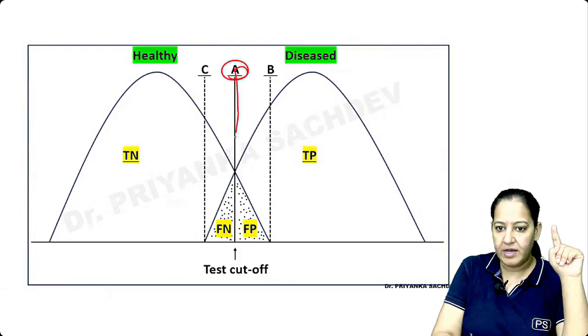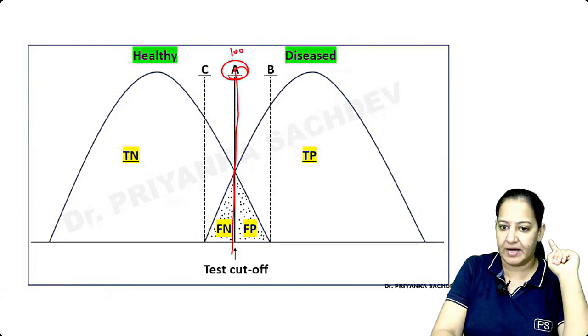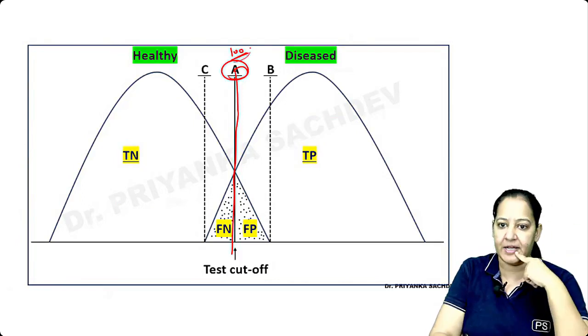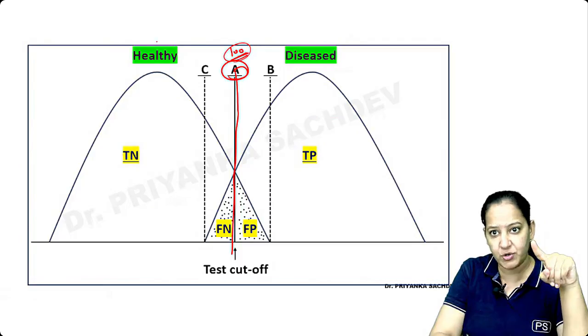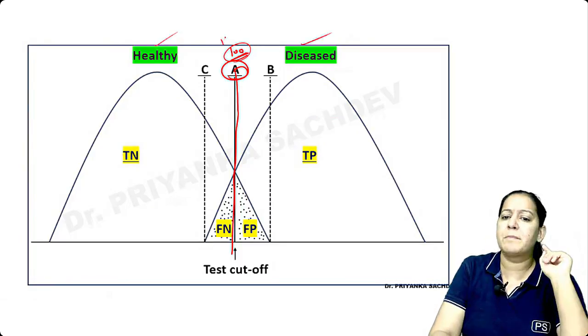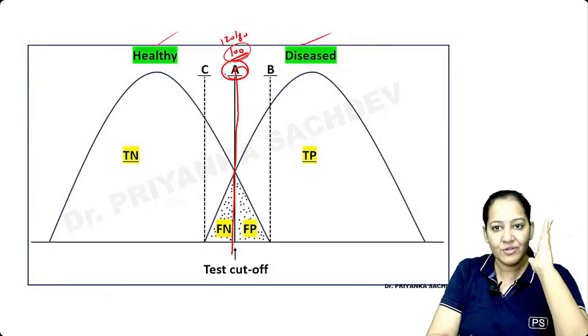A is the cutoff. Just suppose I take the cutoff for blood sugar as 100. Below that, the person is non-diabetic. Above that, the person is diabetic. I mean, if the fasting sugar is below 100, I will say the person is healthy, and above 100, it can be anything. Just like blood pressure, 120 by 80. Below 120 by 80, the person is healthy. Above that, the person is hypertensive. So there should be a cutoff.